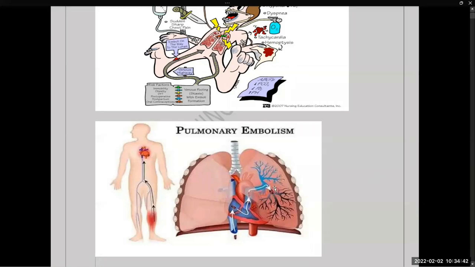See here, the clot got obstructed here. See, there is an obstruction. As a result of obstruction, the blood supply is reduced throughout this area, and the color is changed and it becomes hypoxic. Clear? Yeah, this is pulmonary embolism.